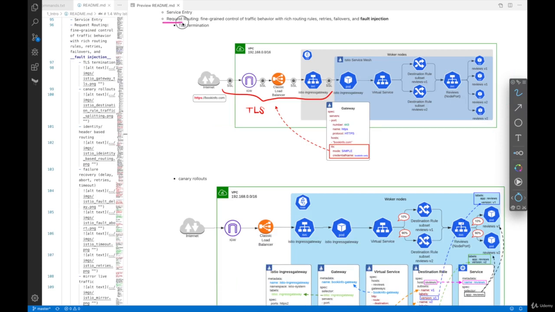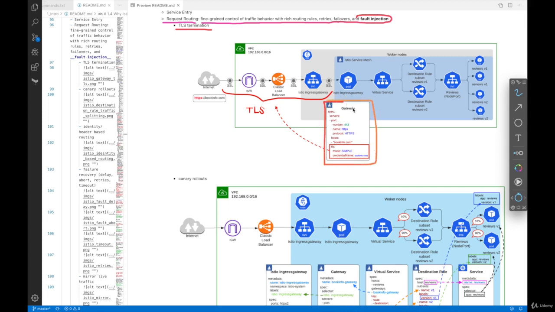Next benefit, we're going to talk about request routing. So this is fine-grained control of traffic behavior with rich routing rules, retries, failovers, and also fault injection. And one of them is TLS termination. This is also possible with an ingress controller service, but with the gateway, you can also do that.